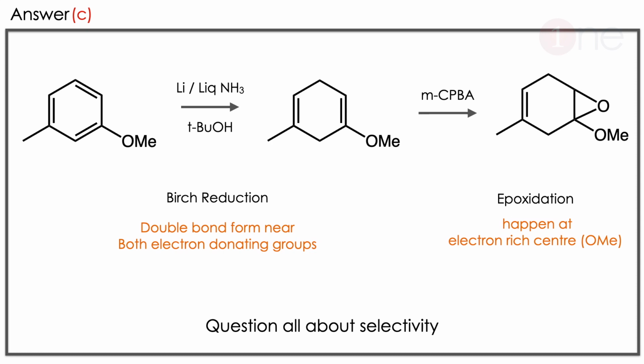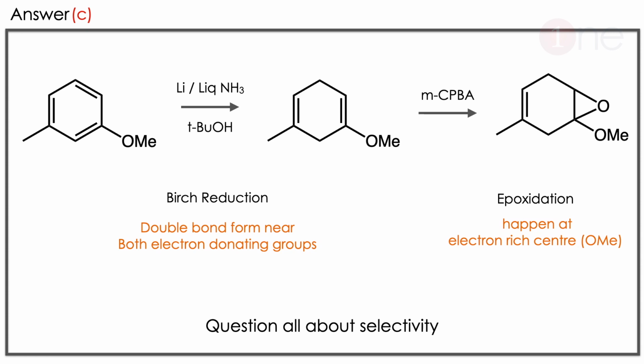The answer is C. Let us see why. Here the first step is Birch reduction. The double bond will form near both electron rich groups. The electron rich groups are methoxide and methyl. So the double bond should be near. That's why it is a kind of quinone kind of architecture. The double bonds are away but near to the methoxide and methyl.